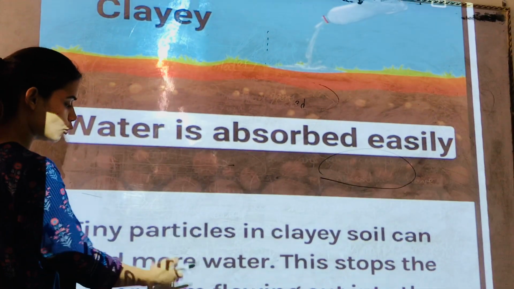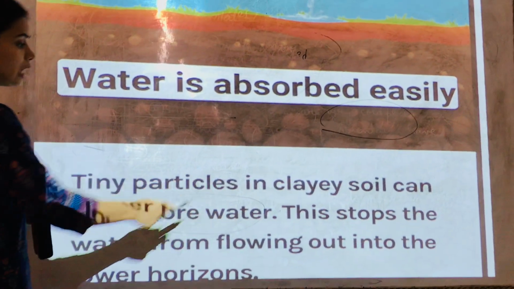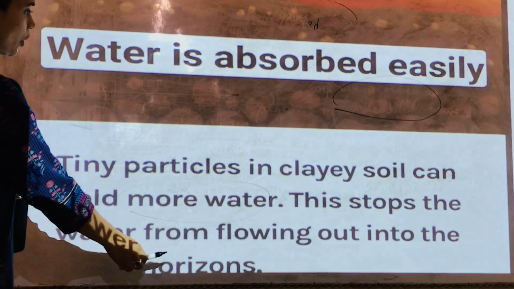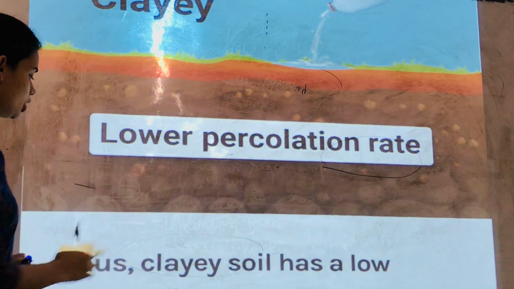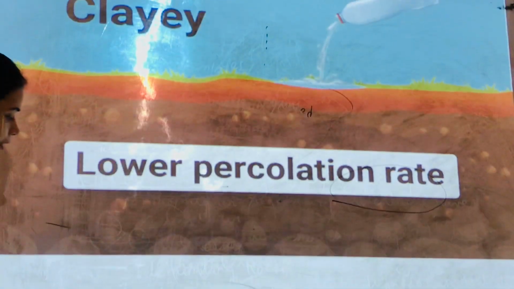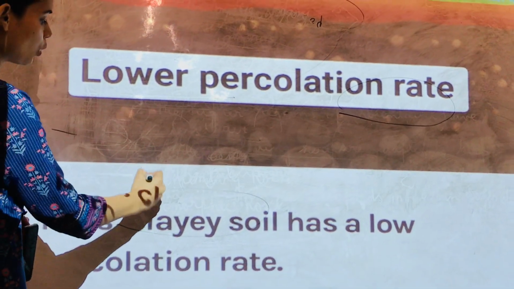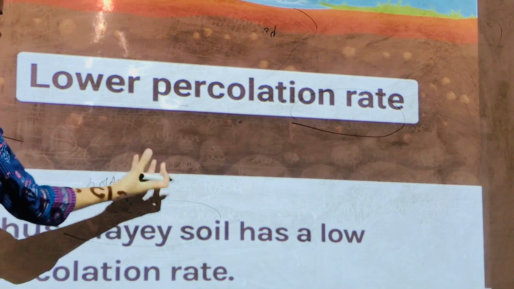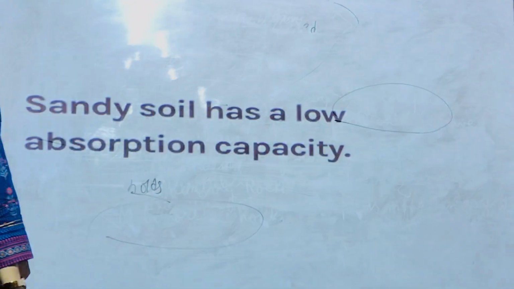This stops water from flowing out into the lower horizon, which means that it has a lower percolation rate. So we can say that clay soil has a low percolation rate because it holds more water. It is holding more water, so less water is percolating down.